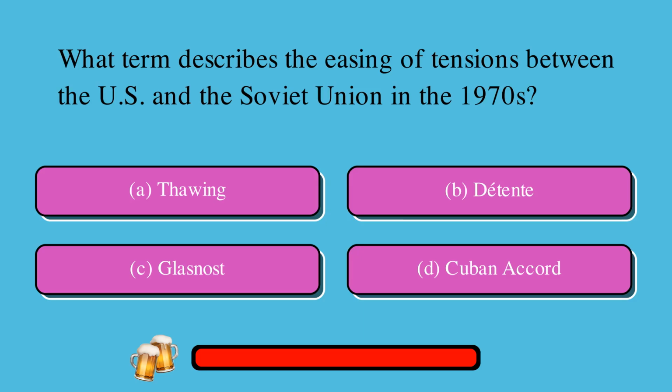What term describes the easing of tensions between the U.S. and the Soviet Union in the 1970s? A, thawing, or B, détente, or C, glasnost, or D, Cuban Accord? The correct answer is B, détente.